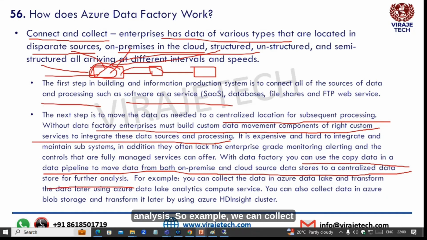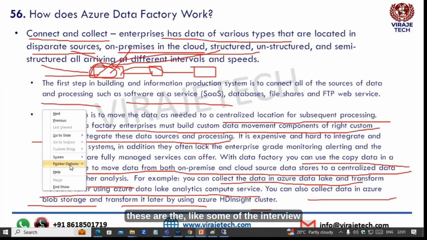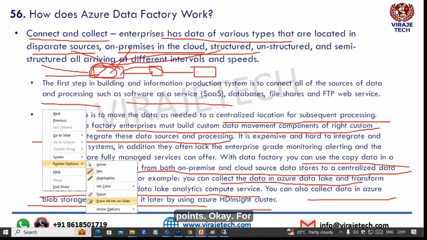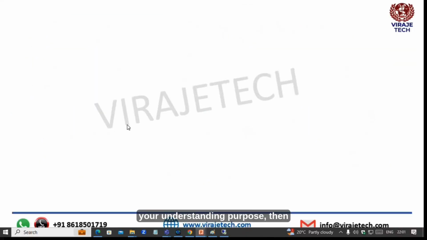For example, we can collect the data in the Azure Data Lake and transform the data later using the Azure Data Lake Analytics compute service. We can also collect the data in the Azure Blob Storage and transform it later by using the Azure HDInsight cluster. So these are some of the interview points for your understanding purpose.